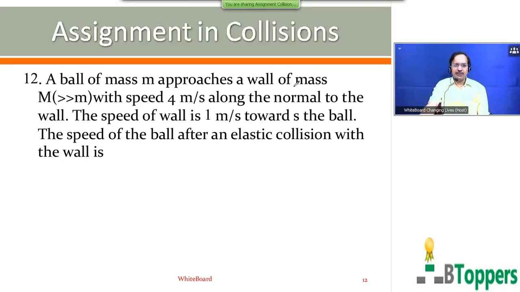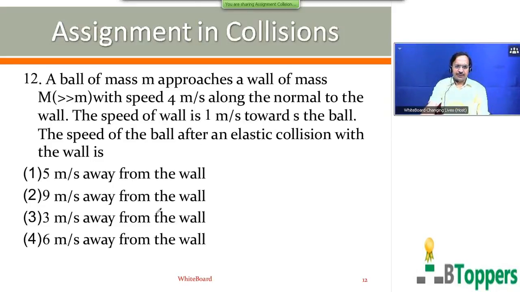A ball of mass small m approaches a wall of mass capital M. Capital M is much greater than small m, with speed 4 meters per second along the normal to the wall. The speed of the wall is 1 meter per second towards the ball. The speed of the ball after elastic collision with the wall is. I have shown 4 options on the screen. First option 5 meters per second away from the wall. Second option 9 meters per second away from the wall. Third option 3 meters per second away from the wall. Fourth option 6 meters per second away from the wall. Come on, try the question.